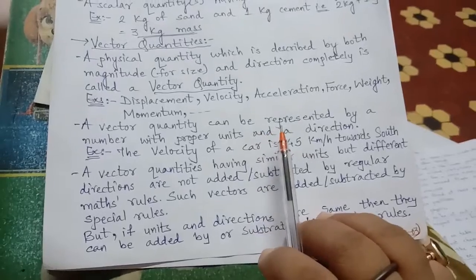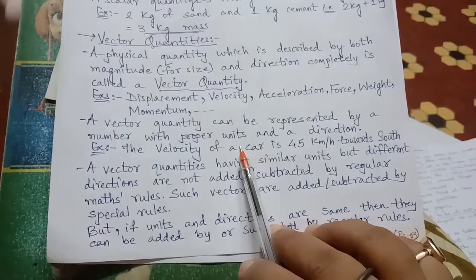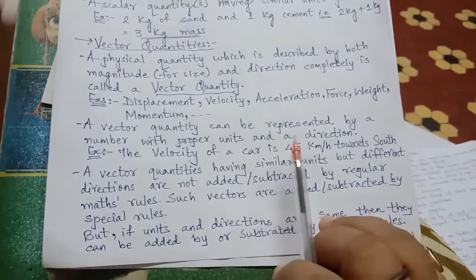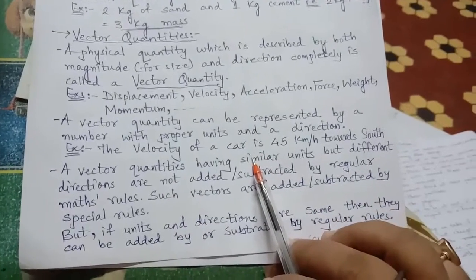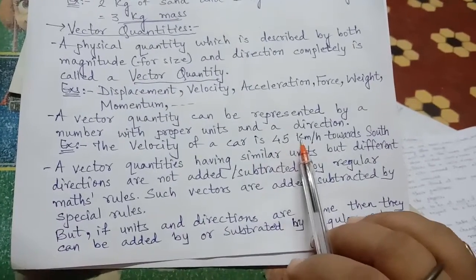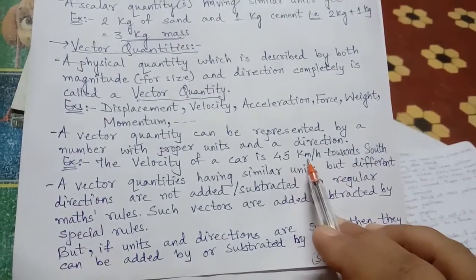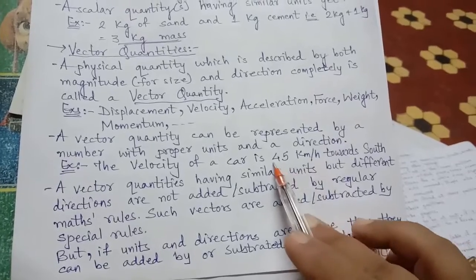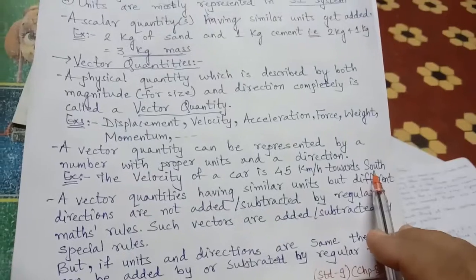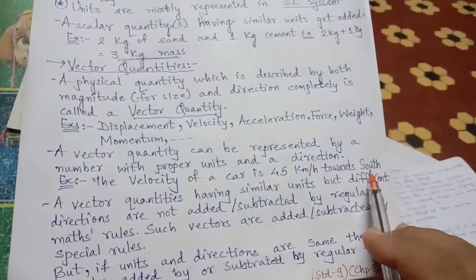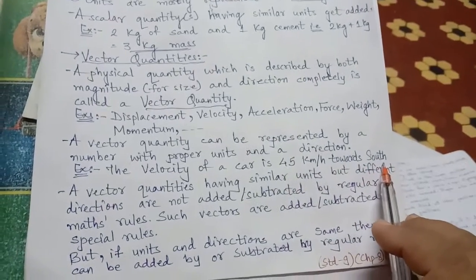A vector quantity can also be represented by proper units, a number and the respective direction. Velocity of a car, an example is here: 45 km per hour towards south. 45 is the number, kilometer per hour is the unit. As per this it is scalar, but towards south gives a respective spatial direction. This shows the vector quantity.